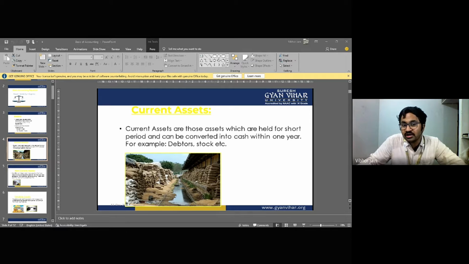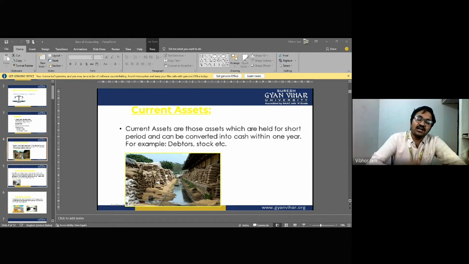Now, when we're talking about revenue expenditure, that means whatever this expense is, it is definitely related to sales. It is a normal day-to-day expense. It is related to the business. It is directly related to the operating activity of the business. Now, the question that might come into your mind is, what are operating activities? So, I'd like to explain it with the help of an example. I don't have much space to write, so you can just listen to me.